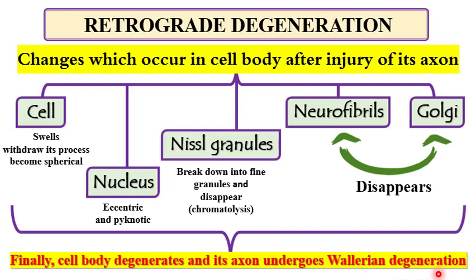Again, retrograde degeneration means changes that occur in the cell body after injury of the axon. What happens in the cell body? The cell itself withdraws its processes, becomes spherical and swells. The nucleus becomes eccentric and pycnotic. Nissl granules break down by chromatolysis. Neurofibrils and the Golgi disappear. Finally, the cell body degenerates and the axon undergoes Wallerian degeneration.